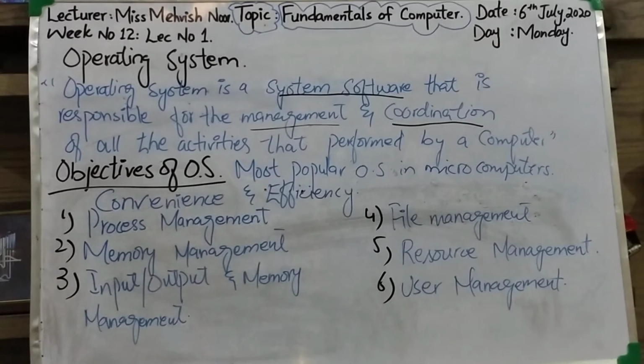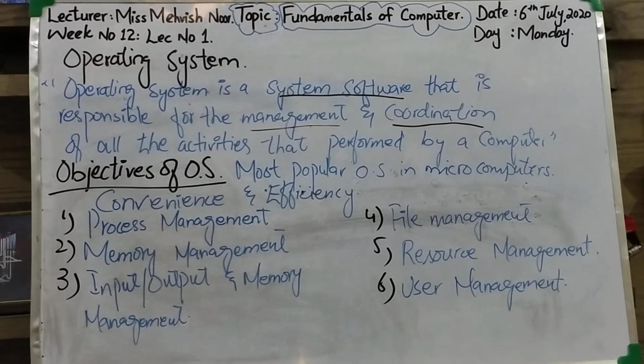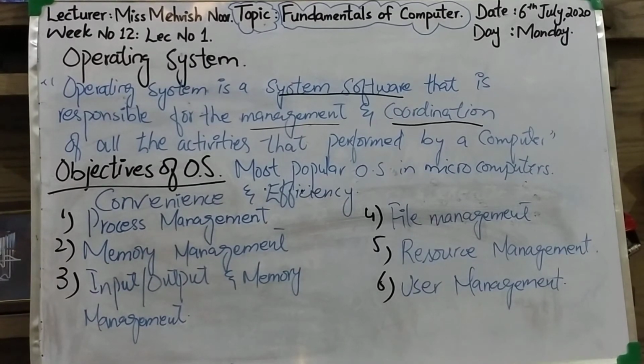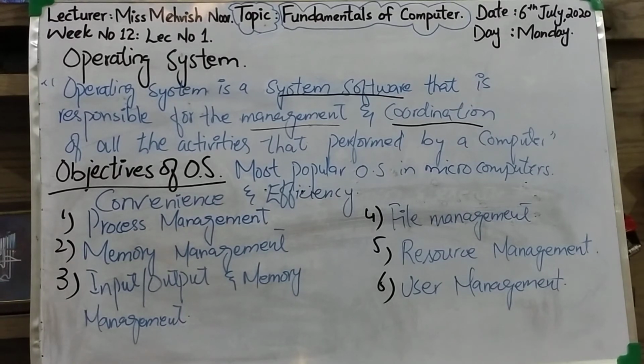A process is a program in execution. In a computer system, multiple processes are executing concurrently or waiting for their turn to be executed. Clear? या तो फौरन एग्जीक्यूट कर देगा या फिर वेट करेगा कि उसकी टर्न कब आए एग्जीक्यूट करने की.